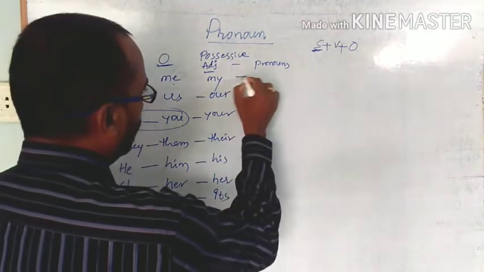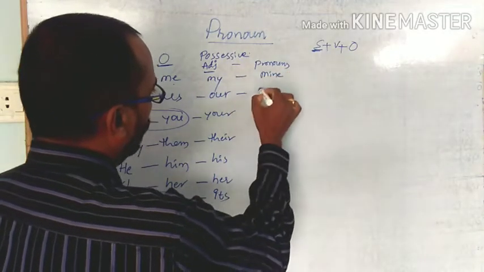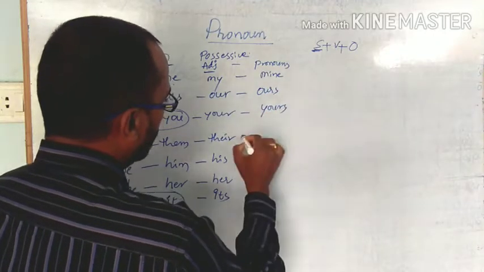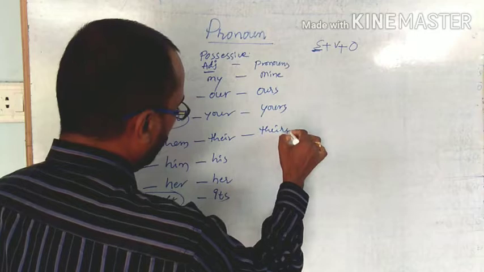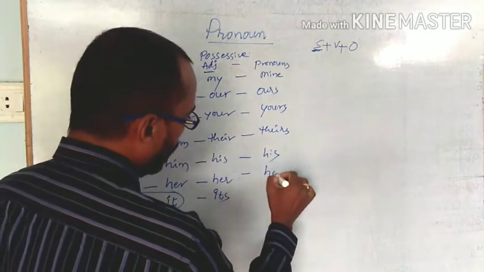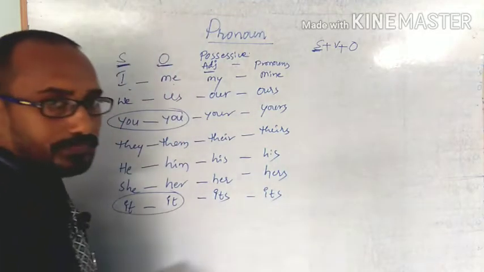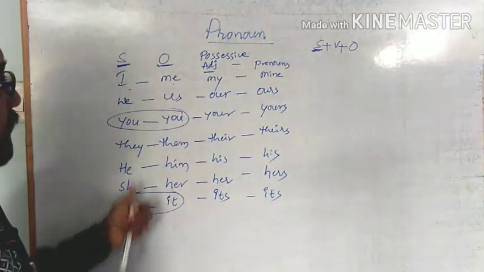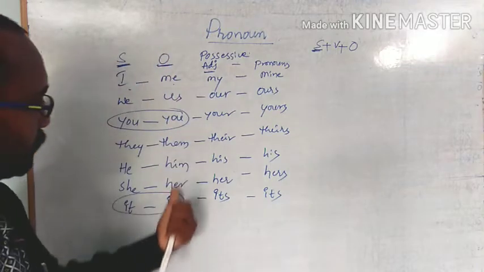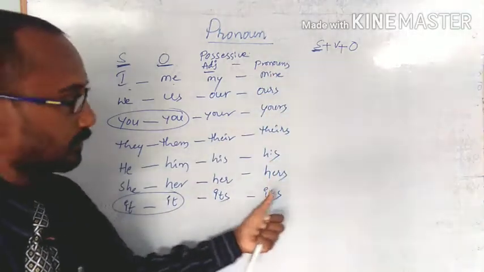Possessive pronouns: my becomes mine, our becomes ours, your becomes yours, their becomes theirs, his remains his, her becomes hers, its remains its. These are subjective pronouns, objective pronouns, possessive adjectives and possessive pronouns.